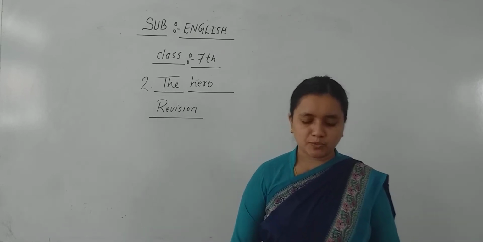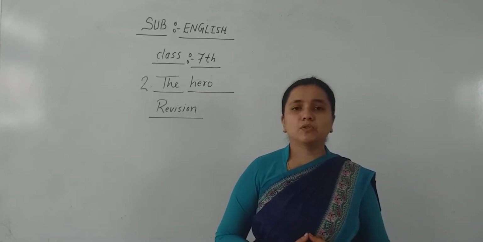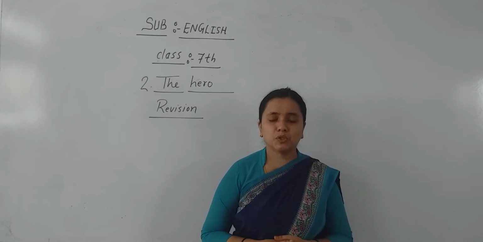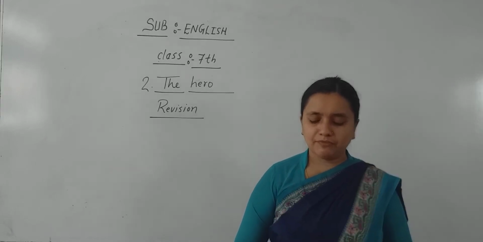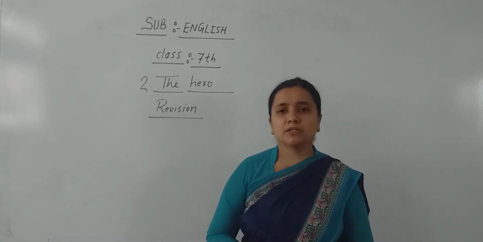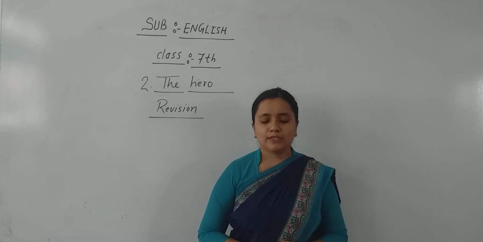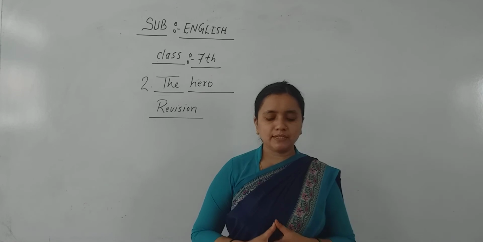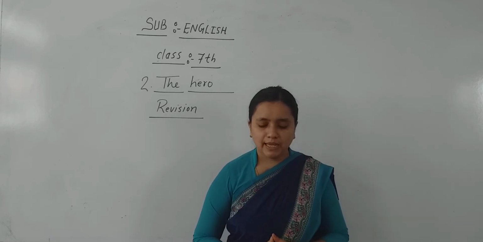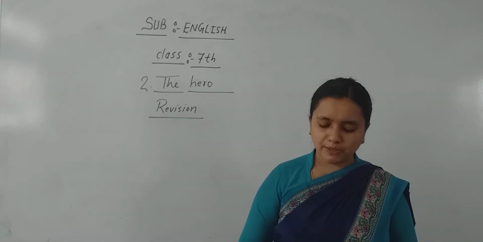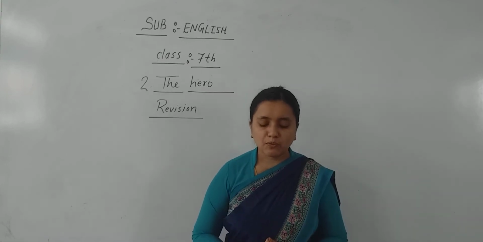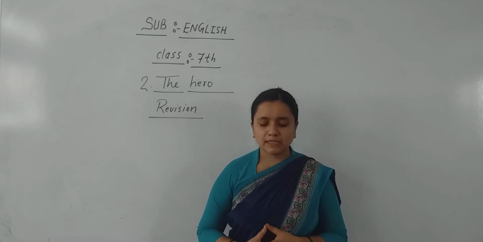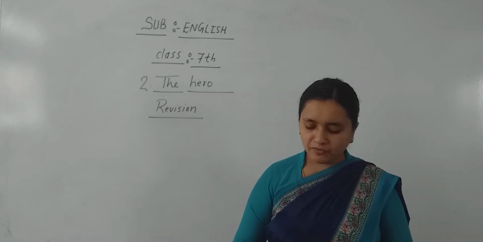Now let me see the next question. What is the boy's image of himself? How does it differ from the images his mother and brother have? The boy imagined himself to be brave and courageous, someone capable of frightening off bandits. On the contrary, his mother thinks he is not strong enough and his brother